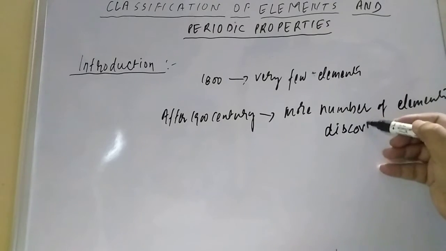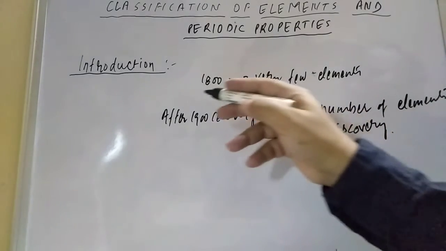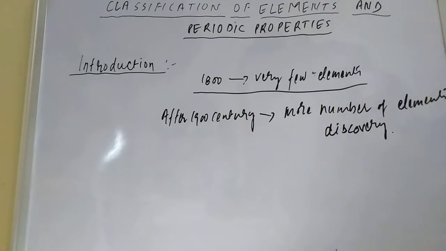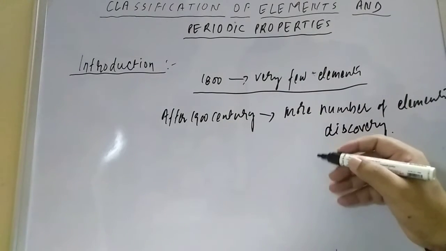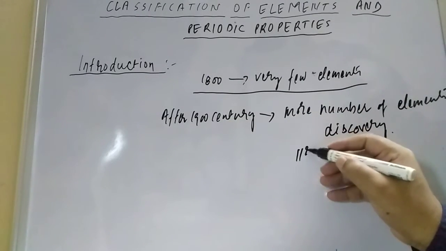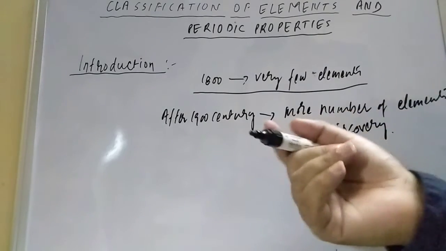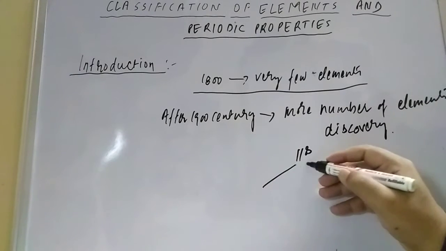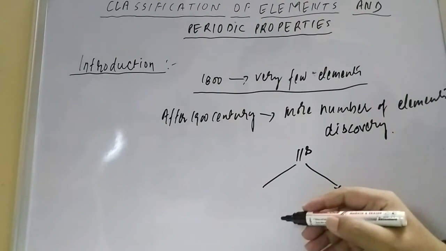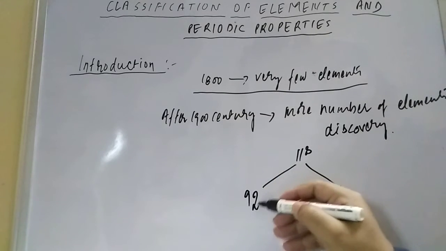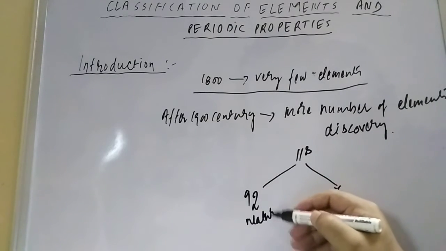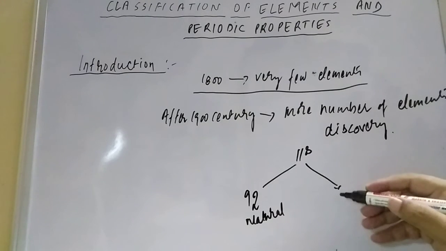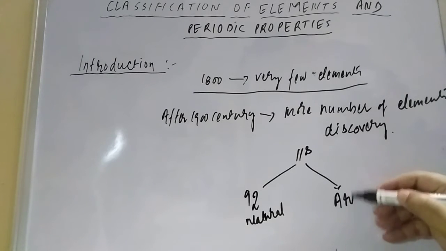What is happening, dear friends, if you talk about this? Before the 19th century, the total number of elements was around 36, but after the 19th century, the total number of elements is 118. That is there in your books also. Out of 118 elements, 92 are natural, and the other elements are artificial.